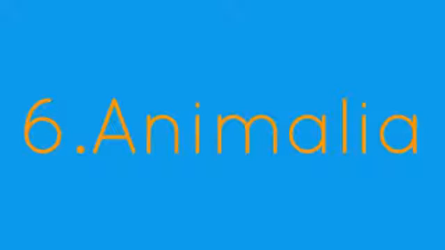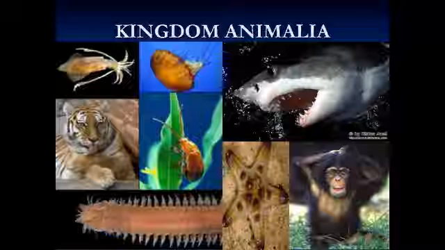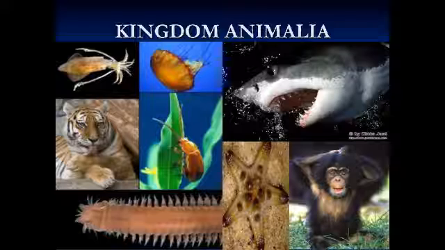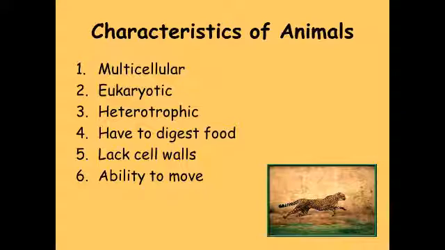Lastly, the 6th kingdom, Animalia. The major group of animals are classified under the kingdom Animalia, also known as Metazoa. All the members in this kingdom are multicellular eukaryotes. They are heterotrophic, meaning they depend on other organisms directly or indirectly for food. Most of the animals ingest food and digest it in an internal cavity. Most of the organisms are also motile, which means they can move independently and spontaneously.